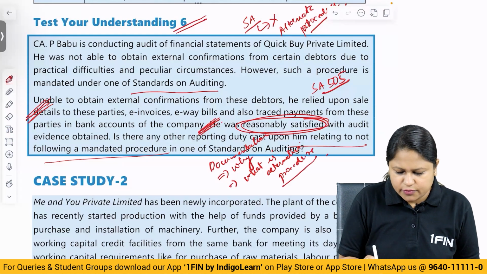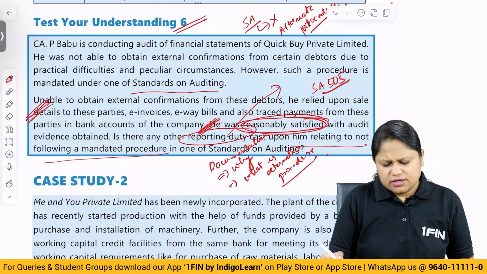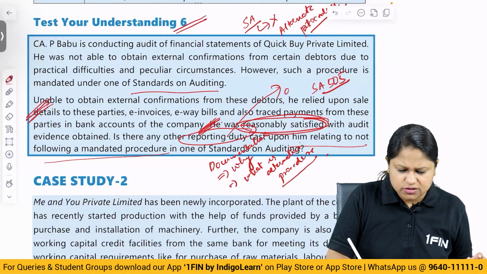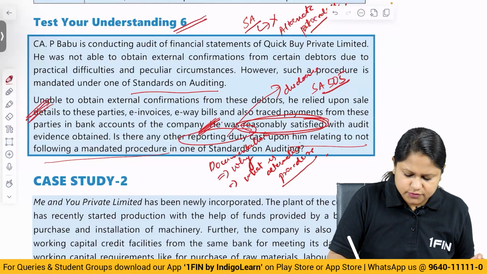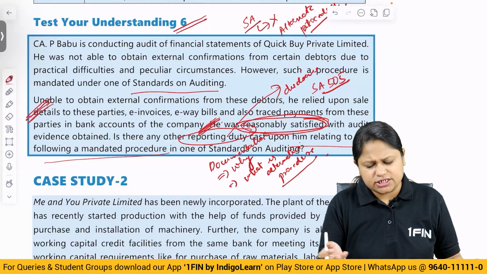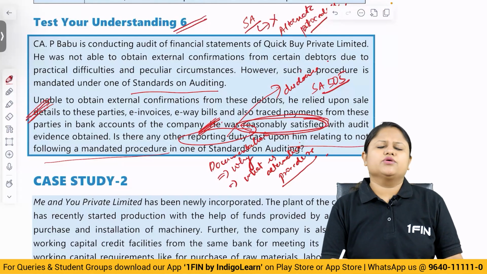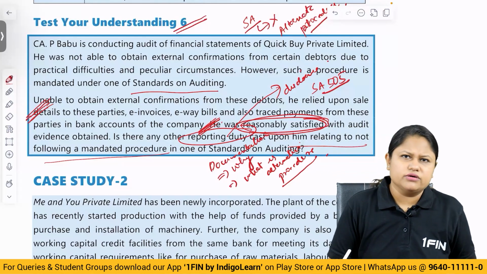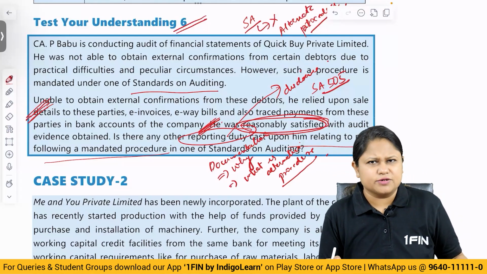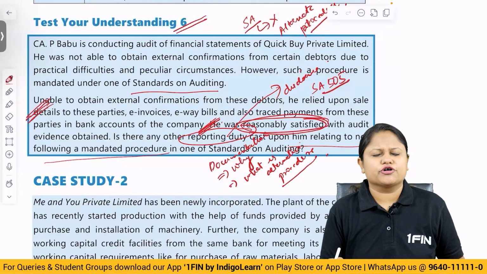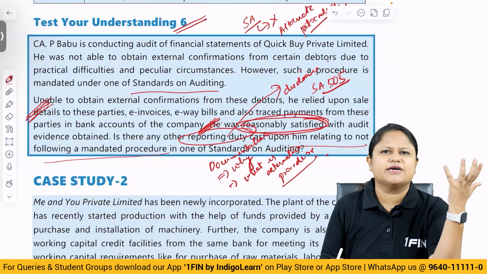If they are saying reporting duty, if it is very unclear, then you have to give a disclosure in the report. Otherwise, in the documentation, it is very clearly given why you could not follow. First of all, what you have not followed. Second, why, and then what is the alternative procedure. So we will study this when we study about audit documentation, the working papers to be maintained by the auditor.